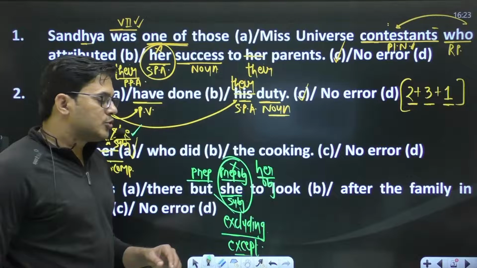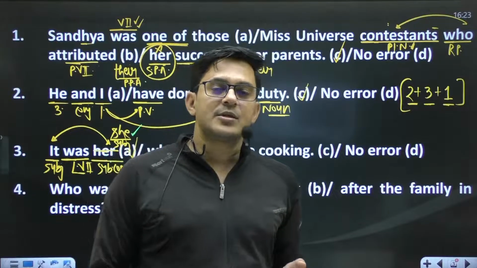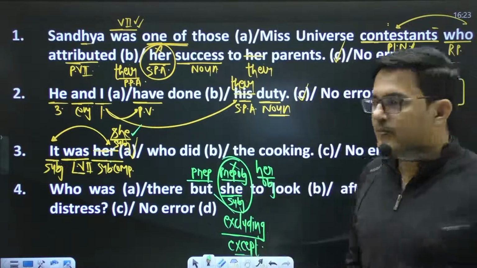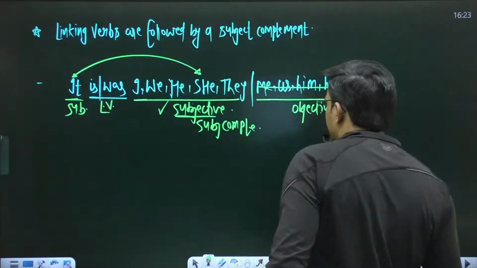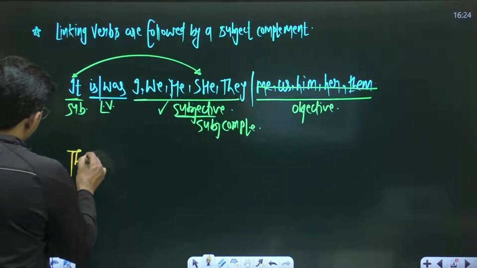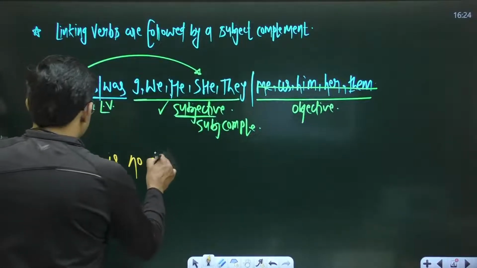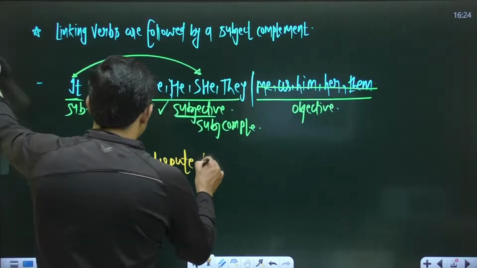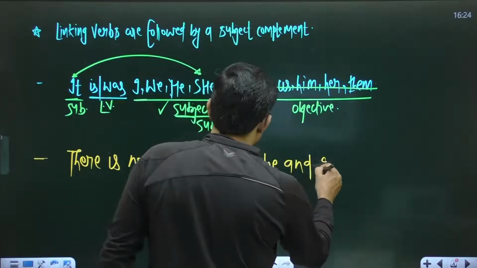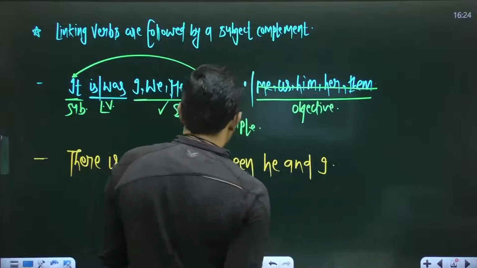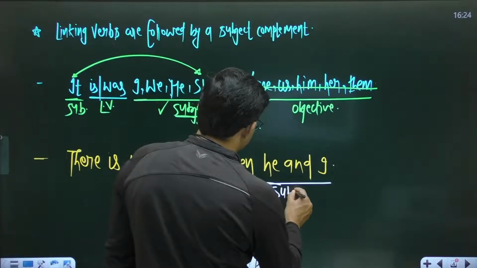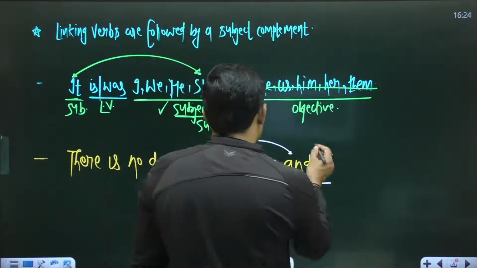As I said, prepositions are followed by an objective case, or you can say prepositions are followed by a prepositional object, right? If you speak sentences like, there is no dispute between he and I, in this sentence you have the preposition between, and as we know, these are subjective case, but prepositions are followed by an objective case.